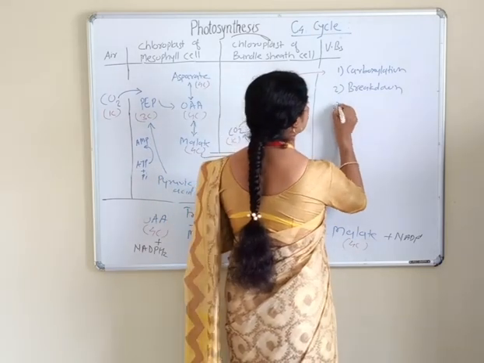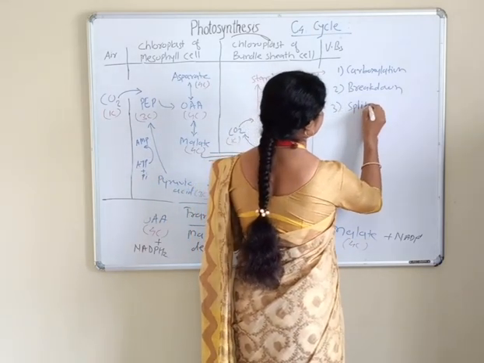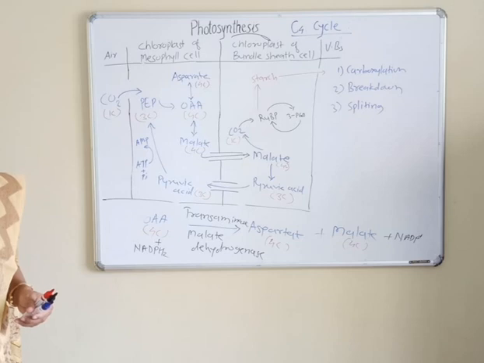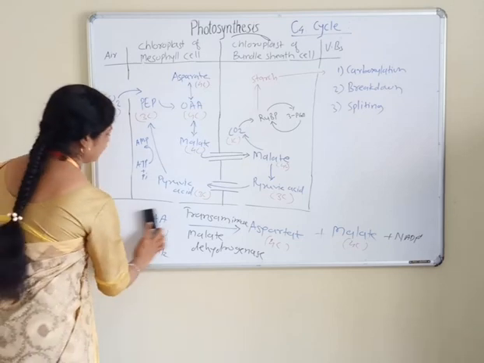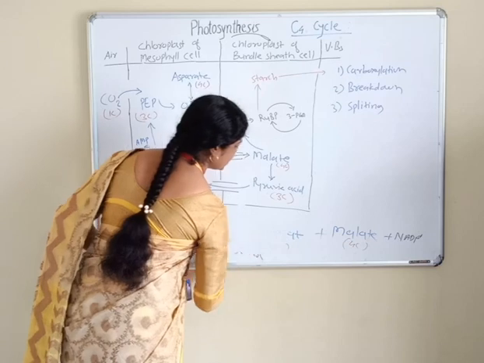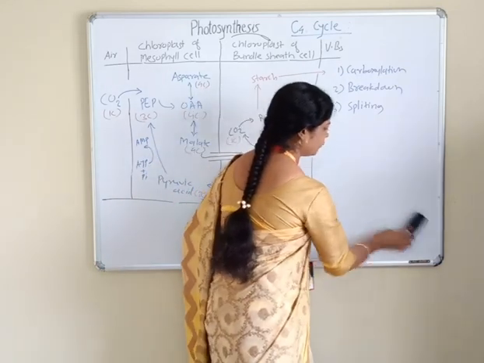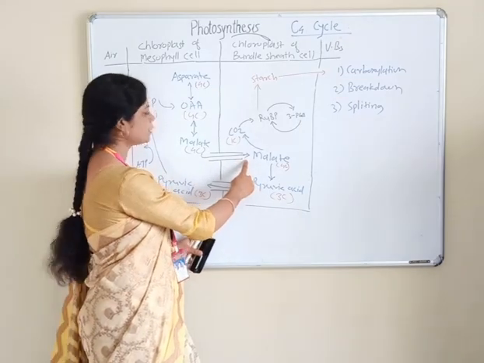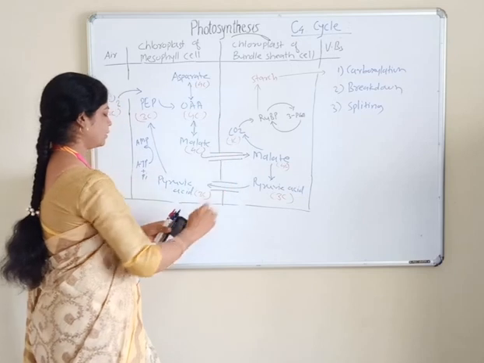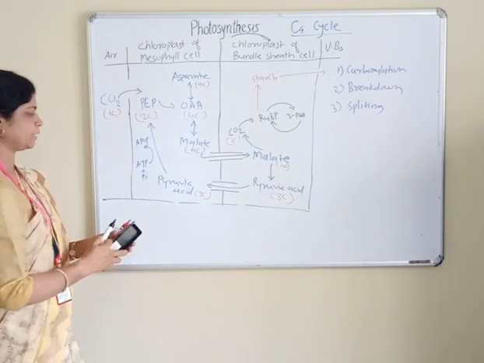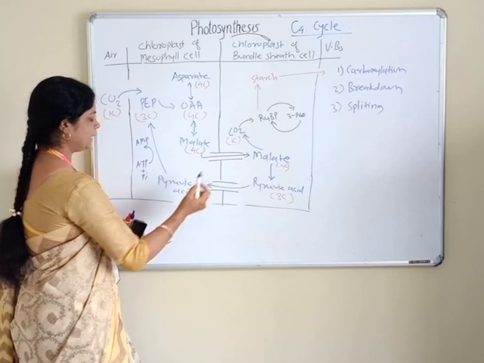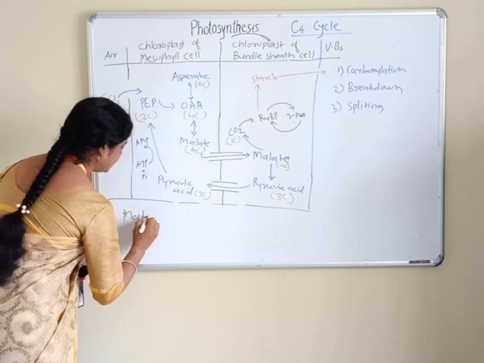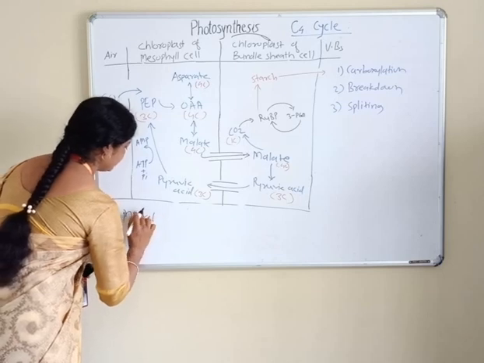In the next step, the third step is called splitting of malate and formation of pyruvic acid and carbon dioxide. First malate is formed in the mesophyll cell chloroplast, and it is transferred to the bundle sheath cell chloroplast through the plasmodesmata or cytoplasmic connection.